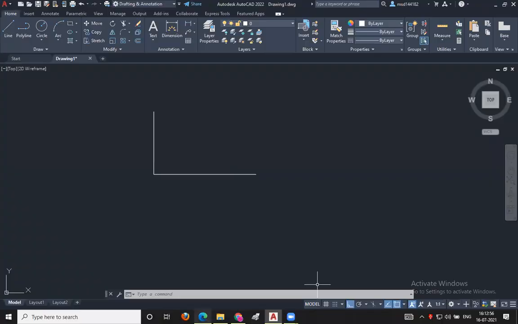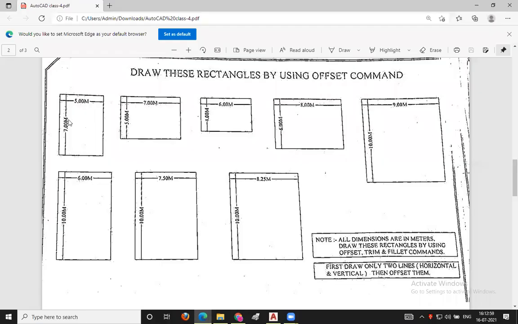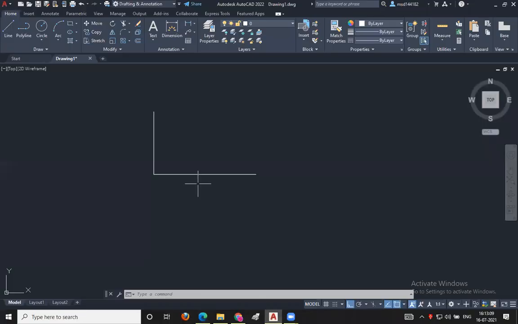Here, the distance between these two vertical lines is 5 meters. For that, I will activate the offset command here. What is the keyword for the offset command? O enter.